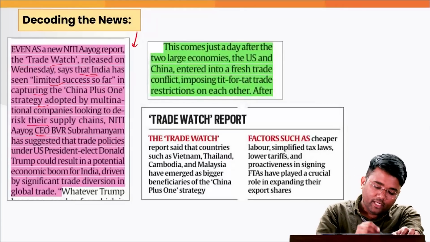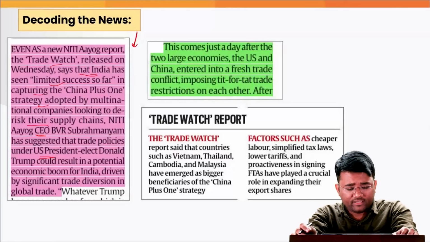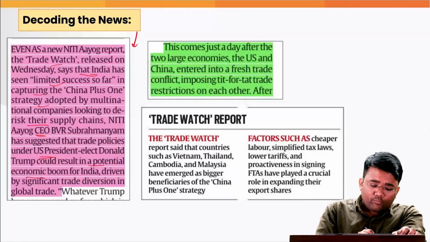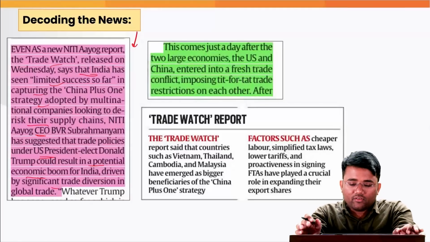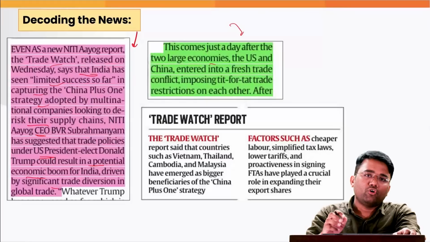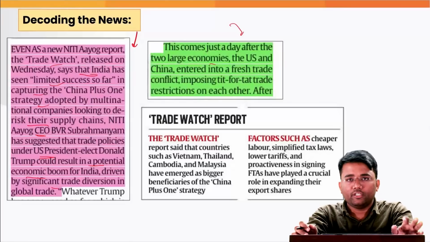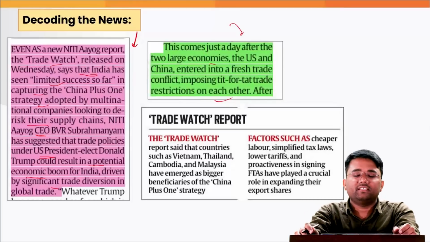The Niti Aayog CEO suggested that trade policies under the US president could result in a potential economic boom for India driven by significant trade diversion in global trade. This has come just a day after the two large economies, US and China, entered into a fresh trade conflict, imposing tit-for-tat trade restrictions on each other.